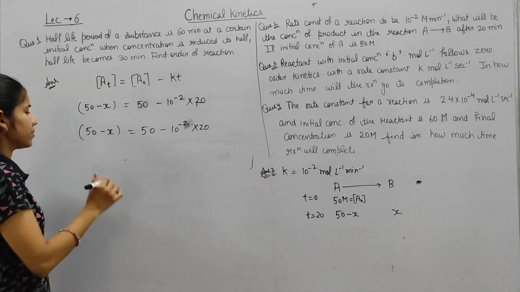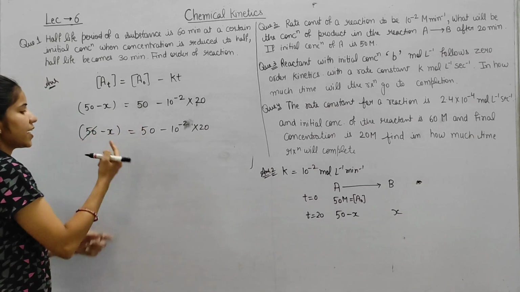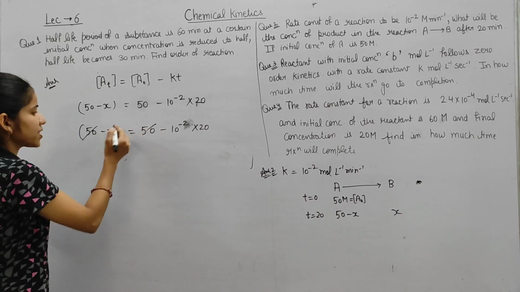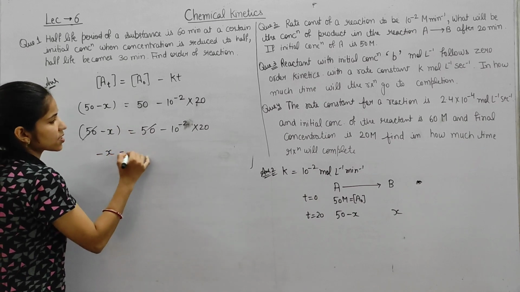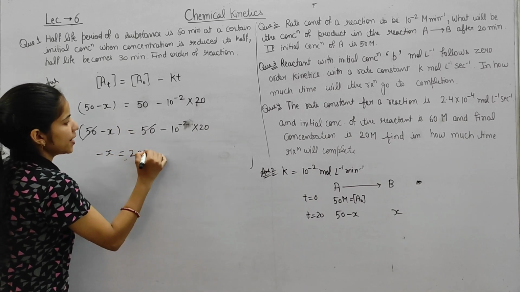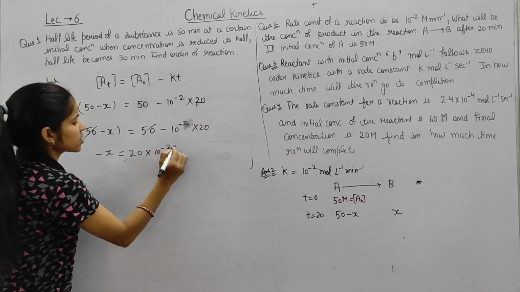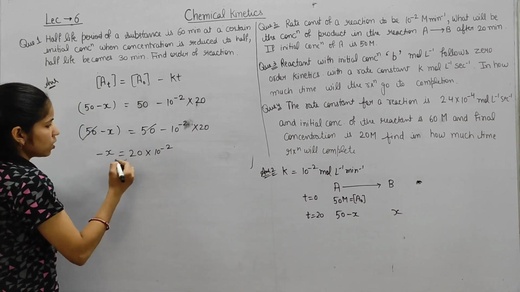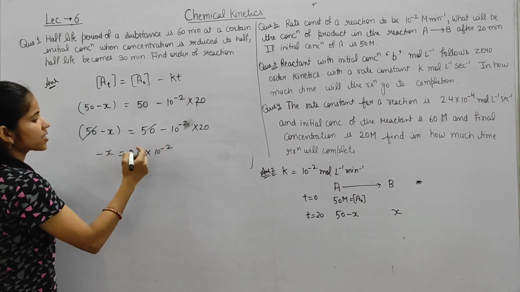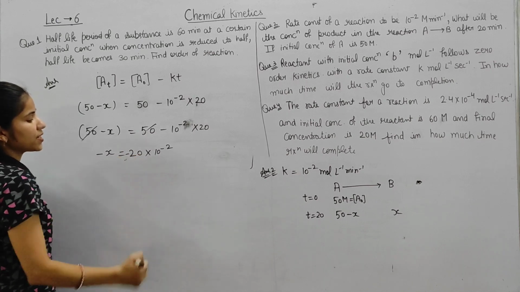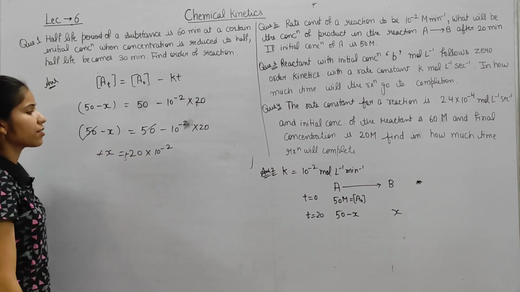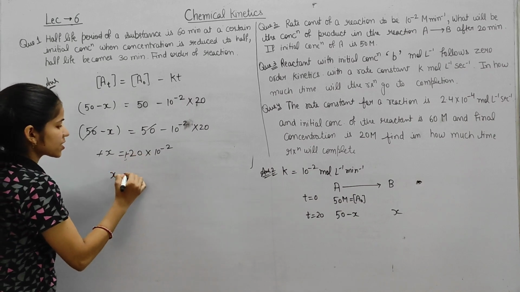So on the left hand side and right hand side 50 and 50 will be cancelled out. So minus x equals 20 into 10 to the power minus 2. There is a minus sign here also, so the minus sign will cut. So x equals 20 into 10 to the power minus 2.